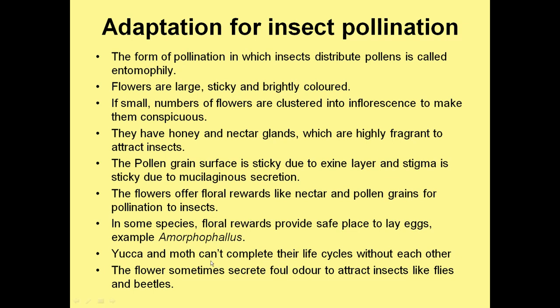In the case of yucca and moth, they show a symbiotic association. Their life cycle cannot be completed without each other, as yucca provides a safe place for laying eggs of the moth, and the moth in turn acts as the pollinating agent.